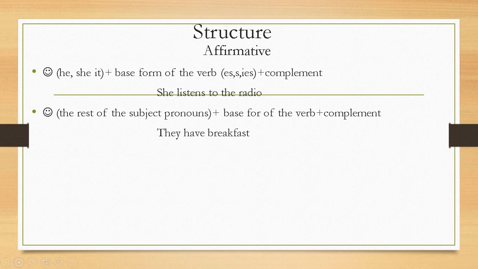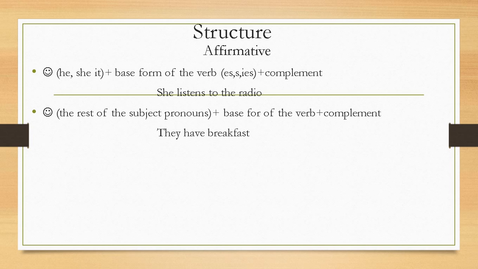So, as you know, the base form of the verb is listen. So we add s. That's the only thing we change when we talk about he, she, or it.